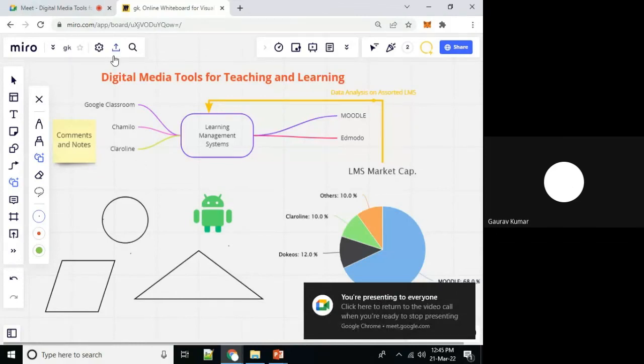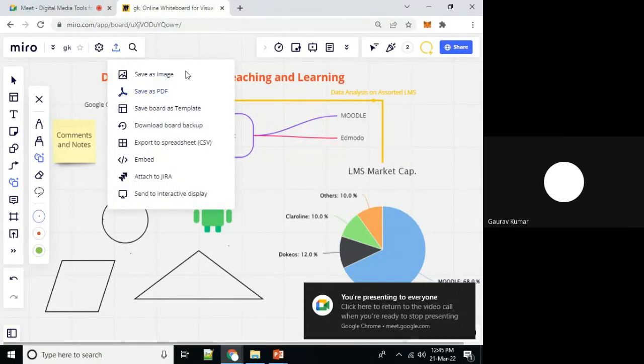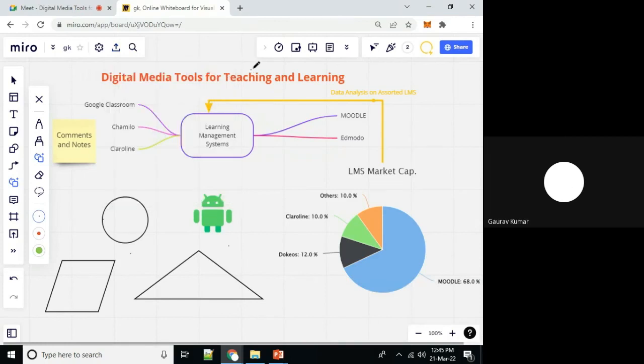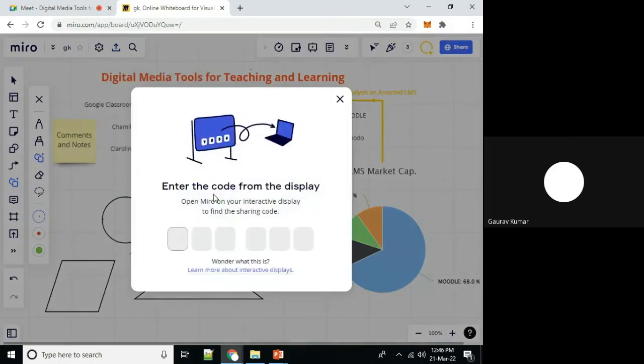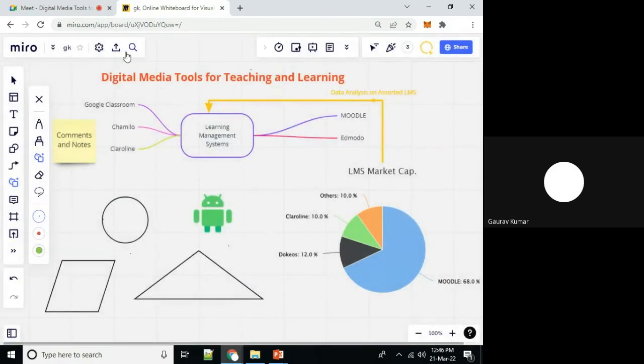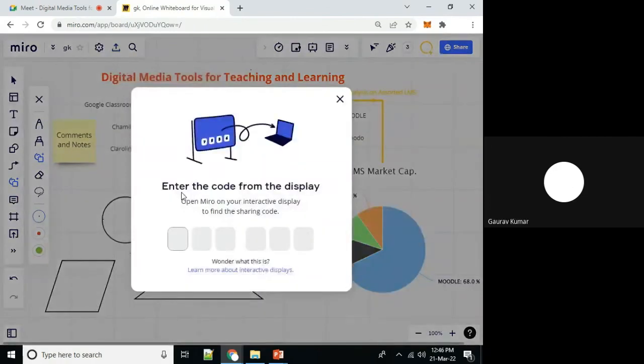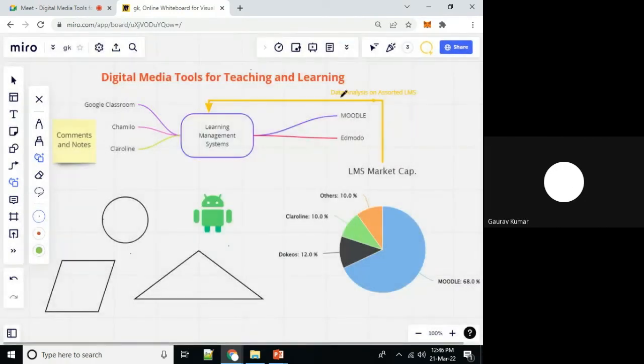So many options are available, and you can export this board also if you want to use this particular diagram in your PowerPoint presentation. Save as image, save as PDF. You can embed it, or export to CSV, send to interactive display. If you want to send it to a projector, by short code, by one-time password, you can send it. So you can explore it.